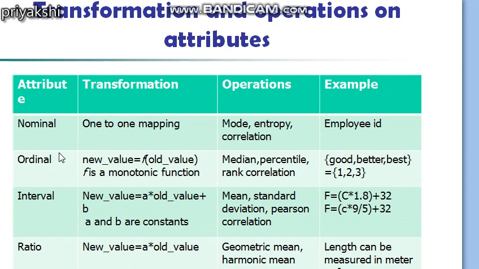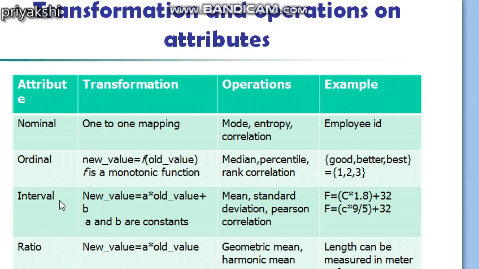So for example, an ordinal attribute possesses all the properties of a nominal attribute, and all the operations that are valid for a nominal attribute will also be valid for an ordinal attribute. Consequently, any property or operation that is valid for nominal, ordinal, or interval attributes is also valid for a ratio scale attribute. Okay, so we can say that the definition of the attribute types is cumulative.